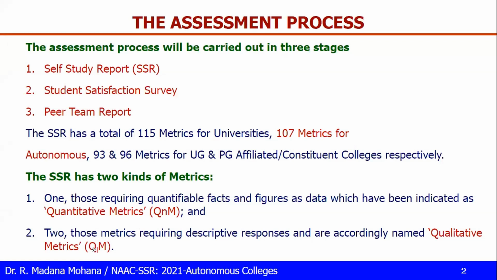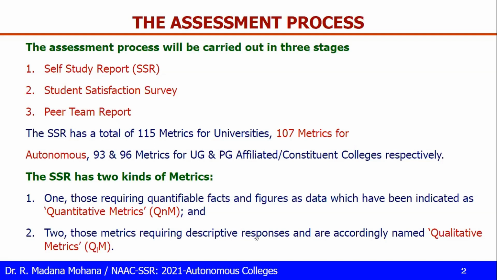Now what is quantitative and what is qualitative? Those requiring quantifiable facts and figures as data are indicated as quantitative. Quantitative means statistical, tabular data, like countable measures and quantities. Whereas the other one, qualitative, covers metrics requiring a descriptive response.